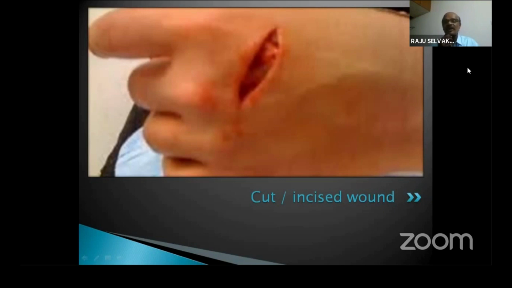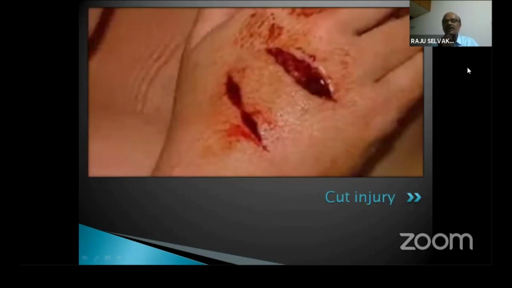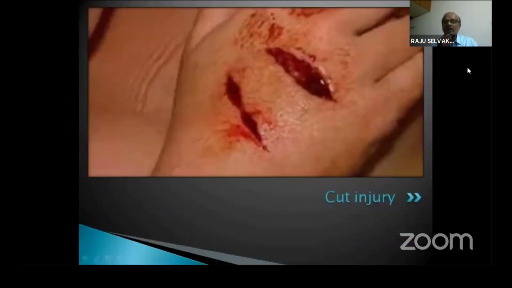sharp weapon. The length of the wound is more than the depth of the wound. In the other dimension, the length of the wound is more than the breadth of the wound and the depth of the wound. Next slide, please. So a surgeon during surgery incises a tissue, maybe skin or an organ, anything. It is also included under cut injury. Next slide, please.